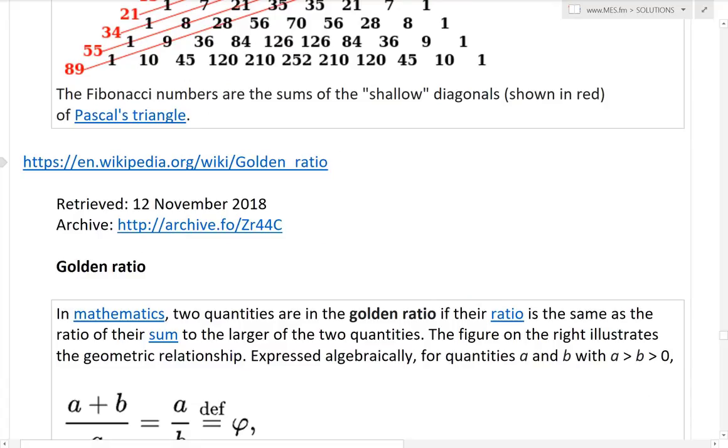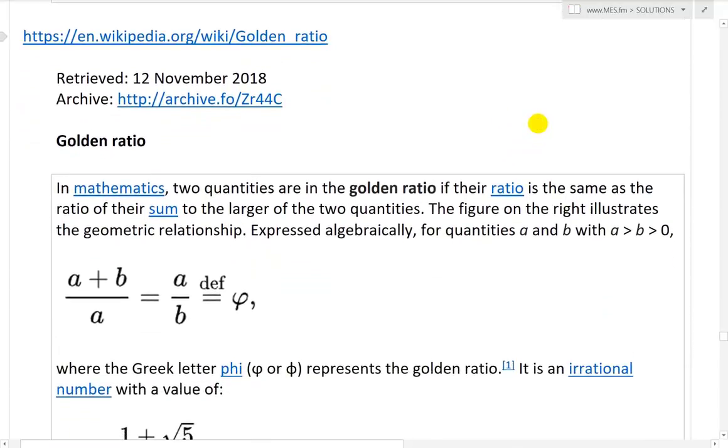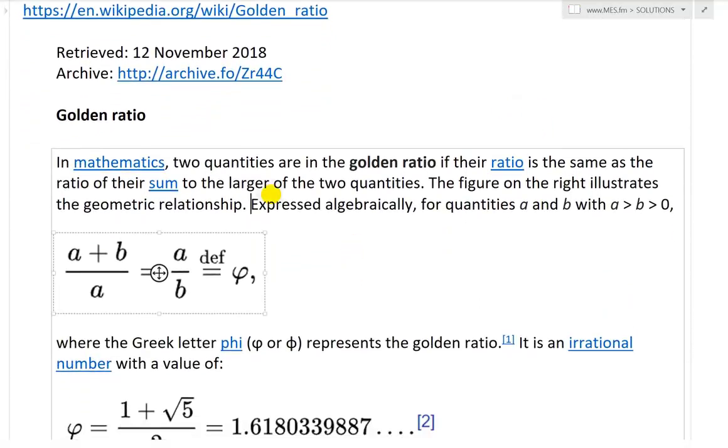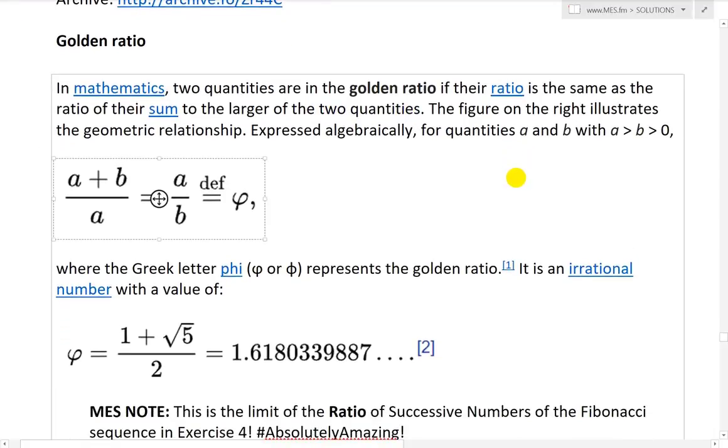So now let's look at the golden ratio and go over here. And let's read up on this. So in mathematics, two quantities are in the golden ratio if the ratio is the same as the ratio of their sum to the larger of the two quantities. And the figure below illustrates a geometric relationship. Expressed algebraically for quantities a and b, with a greater than b greater than 0, we have a plus b over a. If it equals a over b, then this is by definition phi.